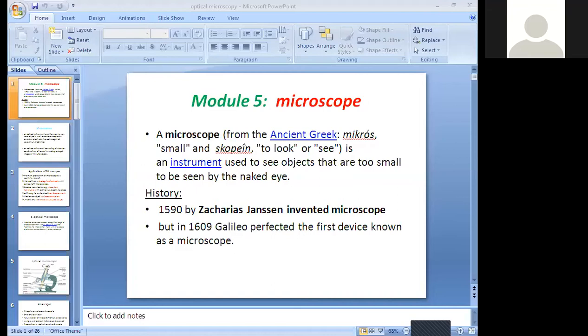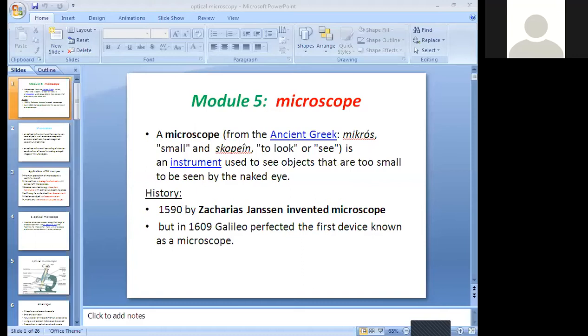Generally, before discussing the concept, we would like to explain what a microscope is: what is the meaning of microscope, what is its history, what is its application, and how it has benefited the mechanical and biological departments. We are going to study that one by one. So, fifth module, microscope.